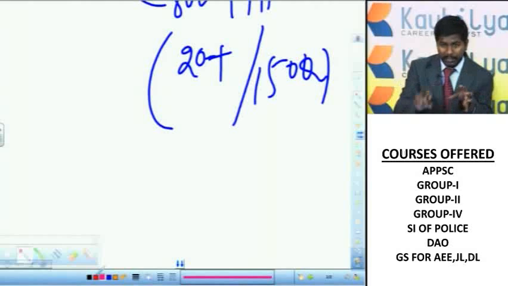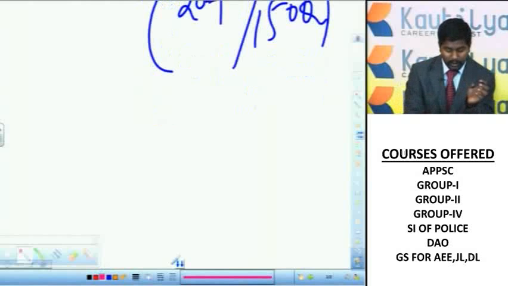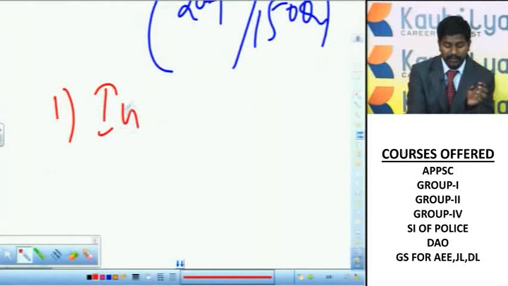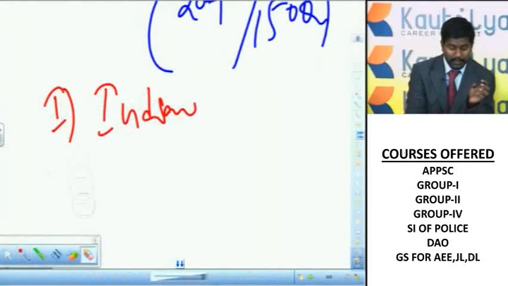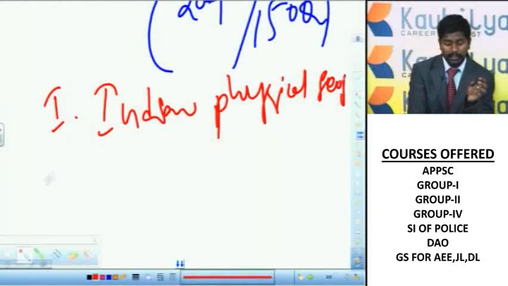If you take up all these chapters, from the examination point of view, the most important concepts, from where you will get a good number of questions, are first Indian physical geography. Then after this, world physical geography.